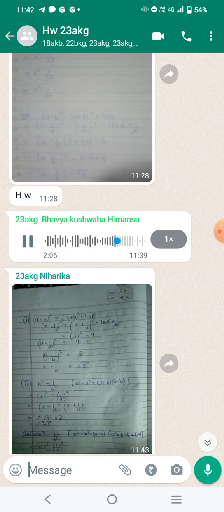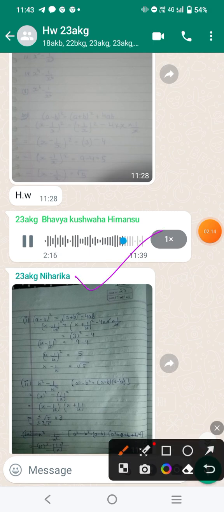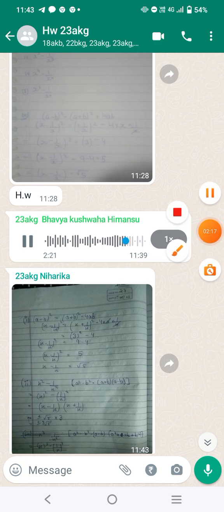Latent heat of fusion: the heat energy that is required to change 1 kg of solid into liquid at atmospheric pressure at its melting point is known as latent heat of fusion. Latent heat of vaporization: the heat energy that is required to change 1 kg of liquid to gas at atmospheric pressure at its boiling point is known as latent heat of vaporization.